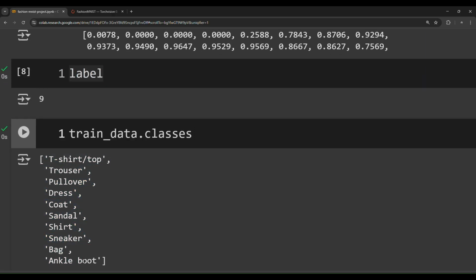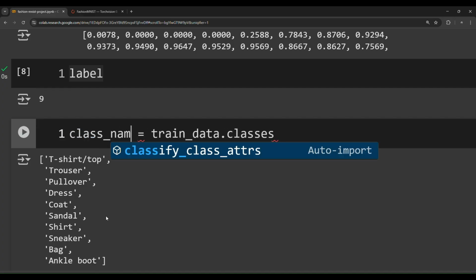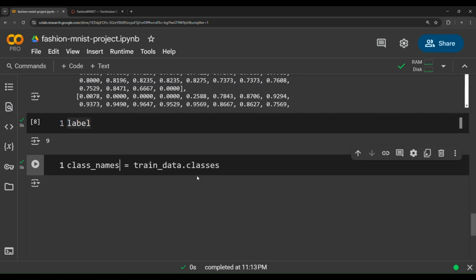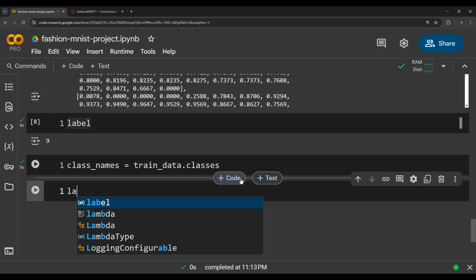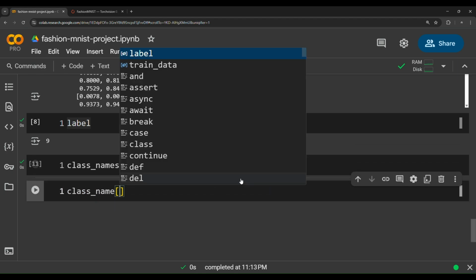So t-shirt, top, trouser, pullover, dress, coat, sandal, shirt, sneaker, bag, ankle boot. So 9 relates to ankle boot. Okay? So we need to store this list in a variable called class_names. Now we are able to pass this label variable to the class_names variable. So pass label.